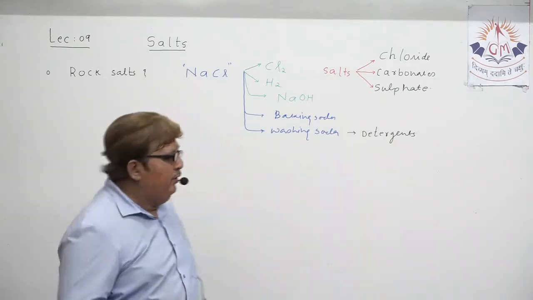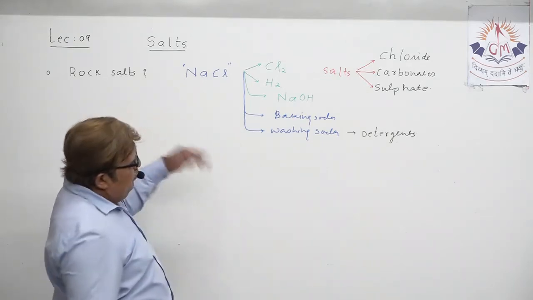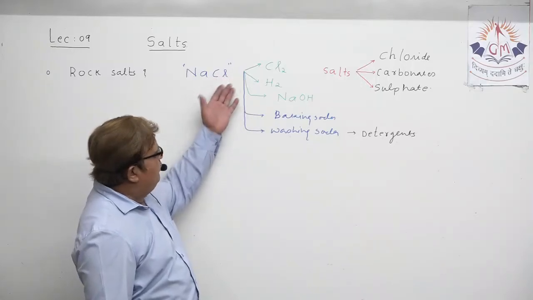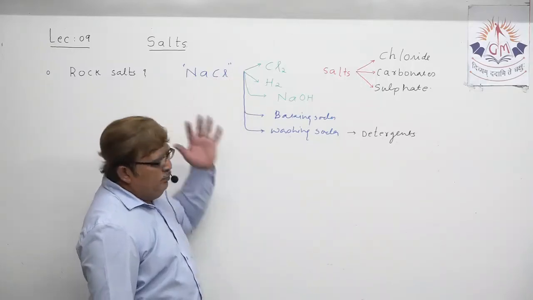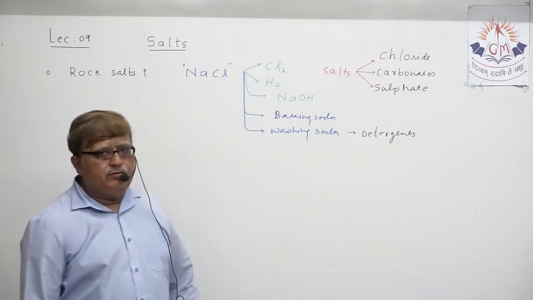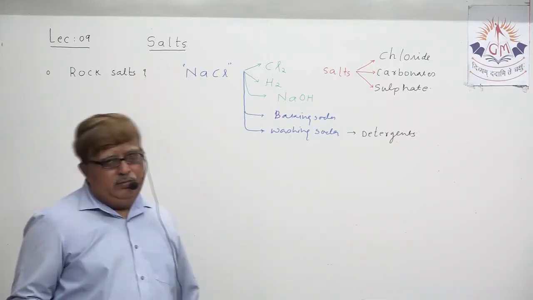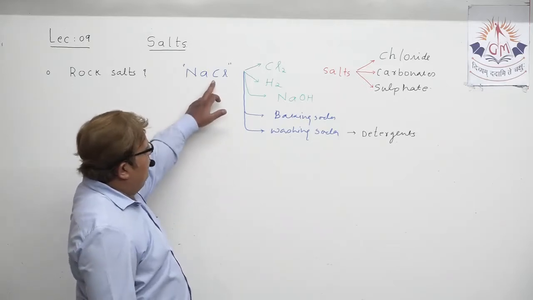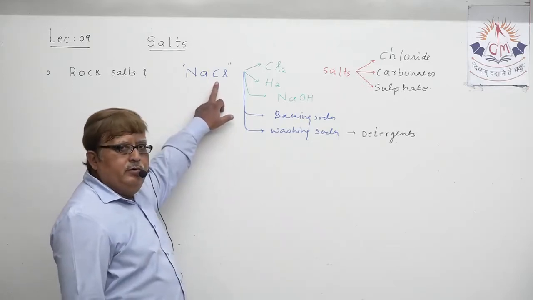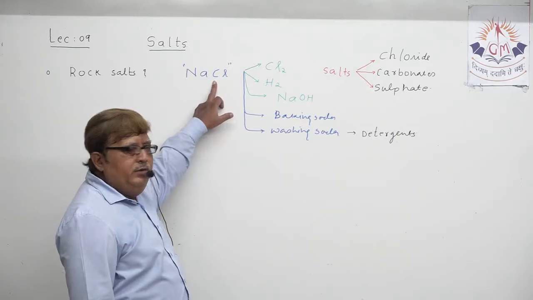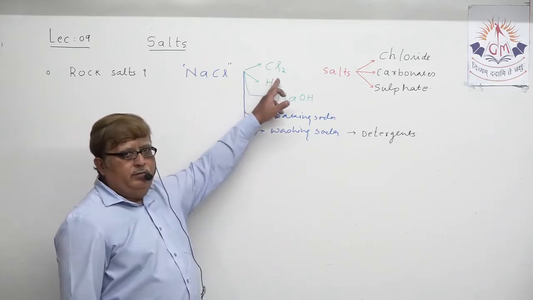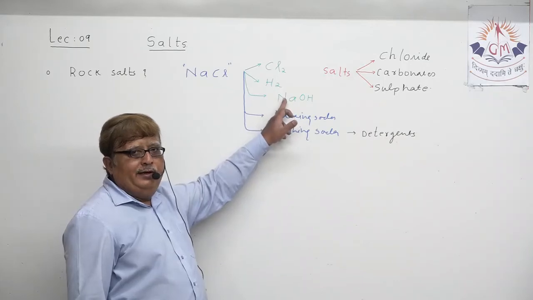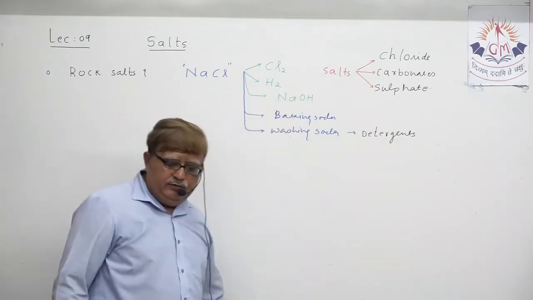Today, my dear students, we are going to discuss other salts, but first we will discuss where sodium chloride can be used as a raw material. So my first target today is to discuss how sodium chloride can be utilized for making chlorine, hydrogen and sodium hydroxide.